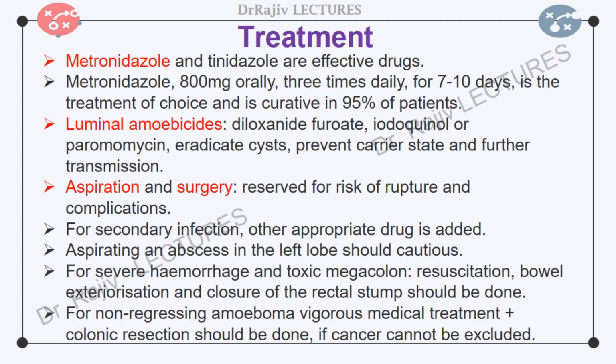The above should be the first line of treatment in the non-emergency cases, and aspiration and surgery are reserved for an imminent rupture and complications such as rupture into the pleural, pericardial, or peritoneal cavities. But luminal agents are not effective against hepatic disease.